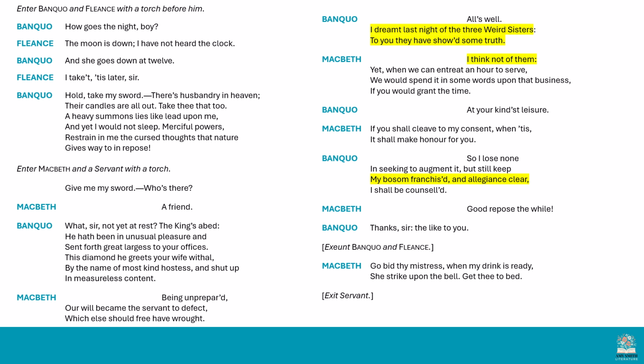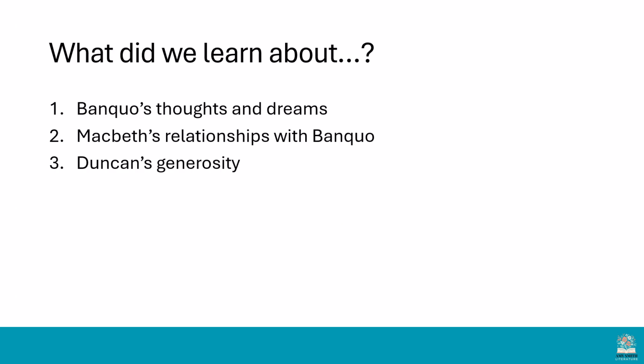Now, of course, he's not really talking about a drink here. What Macbeth means is he's sending Lady Macbeth a coded message that when the chamberlains, when Duncan's servants are asleep, they've been drugged and they're fast asleep, ring the bell so he knows it's time to go and murder Duncan. Okay, little moment to pause then. I want you to pause the video and write down what you learned about these three things: Banquo's thoughts and dreams, Macbeth's relationship with Banquo, and Duncan's generosity, and then start the video again when you're ready.